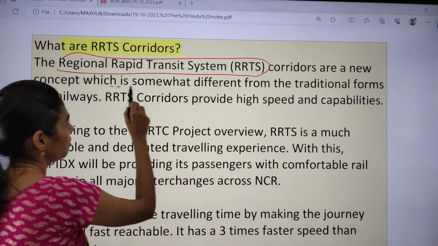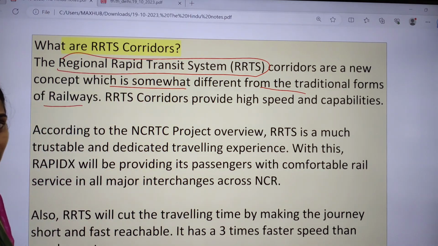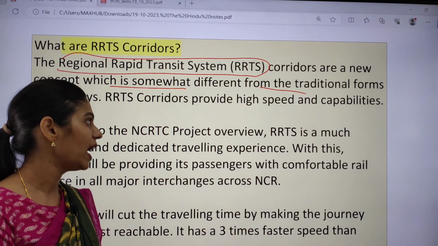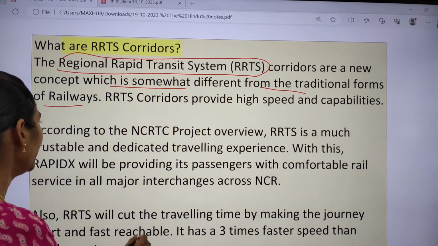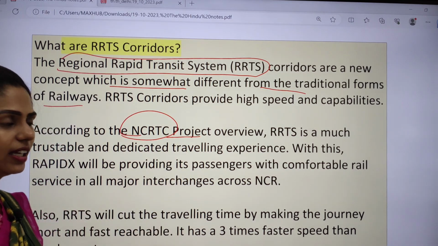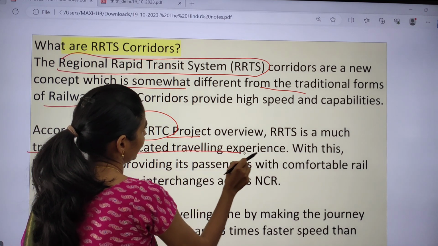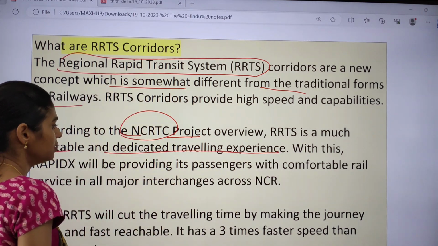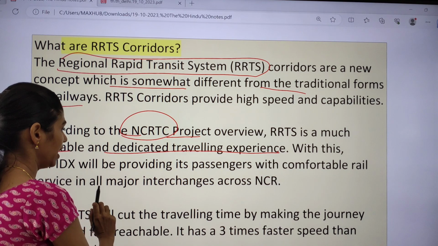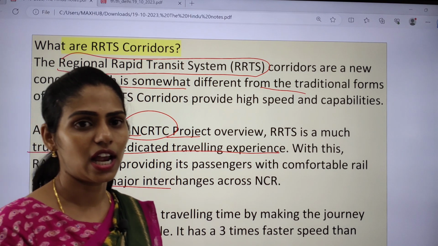It is somewhat different from traditional forms of railways, because it has good capabilities and the speed is very high. According to the NCRTC project, RRTS is trustworthy and a dedicated traveling experience. With this, we can provide passengers comfortable rail service in all major interchanges in the national capital region.